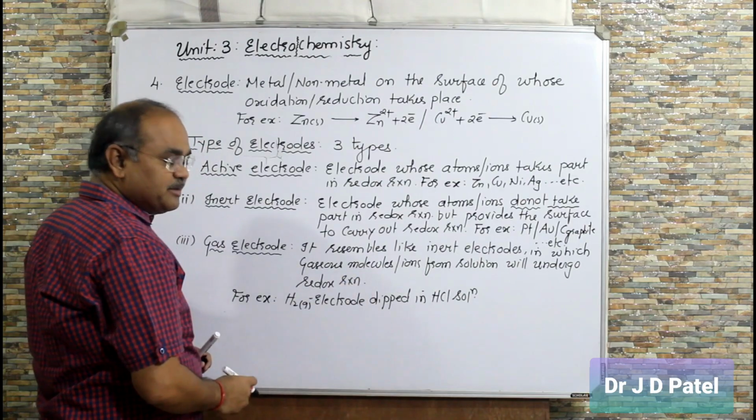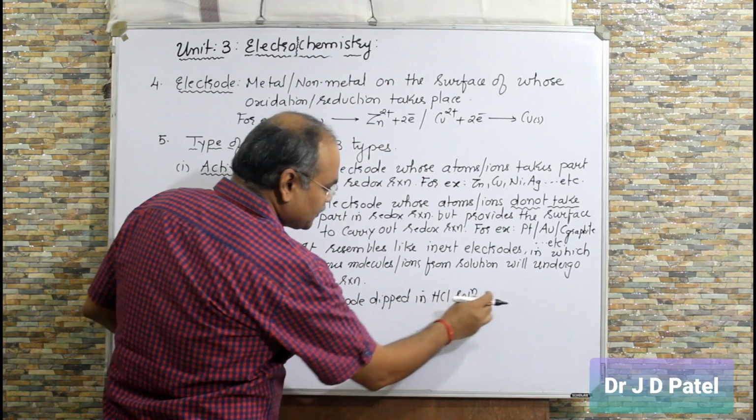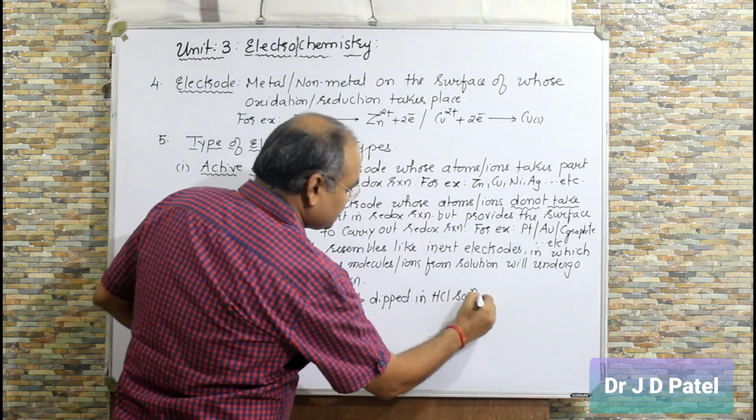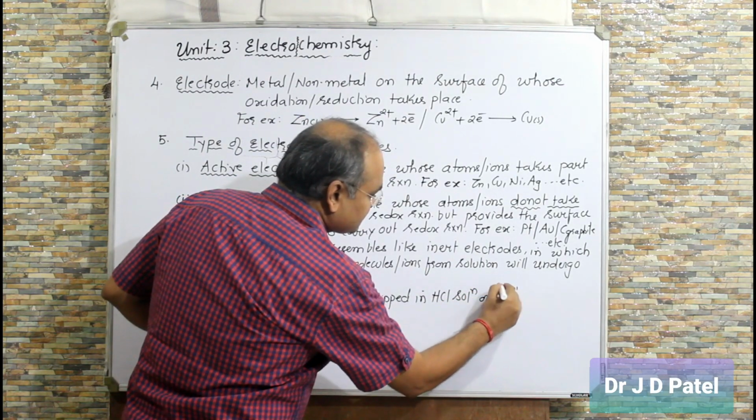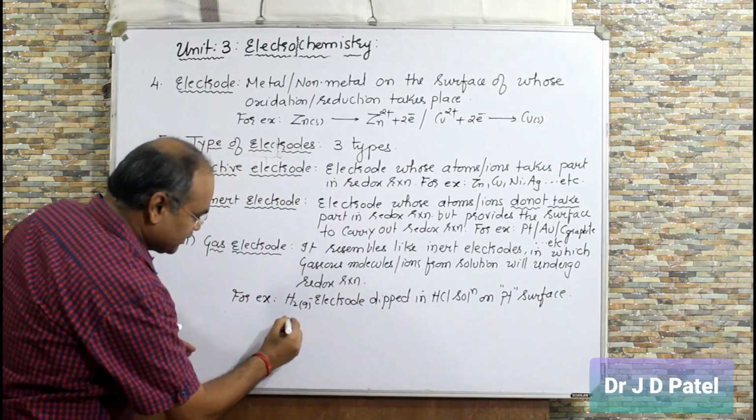Hydrogen gas electrode dipped in HCl solution. So when hydrogen gas is dipped in HCl solution on platinum surface, you can see what happens.